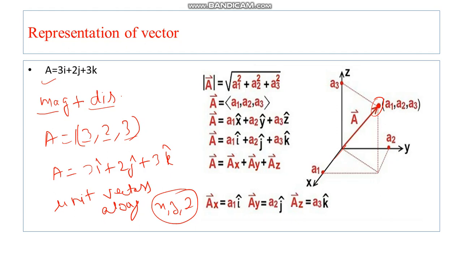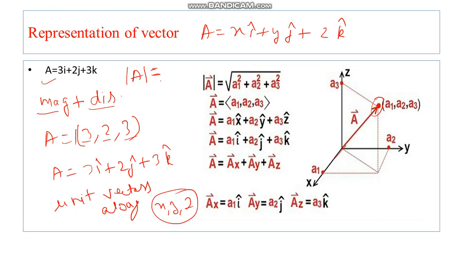Now the second thing is the magnitude. How can you calculate the magnitude of a vector? Suppose this is your vector a. Generally we represent a vector as a equal to x i plus y j plus z k.